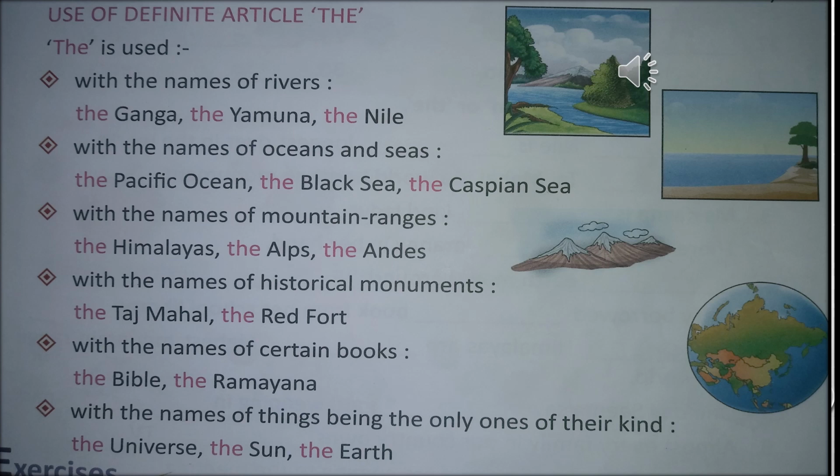With the names of things being the only one of their kind: the universe, the sun, the earth. Do we have many universes, many suns and a lot of earths? No. We have only one universe, only one sun and only one earth. So, these are one of their kind. Mostly we use article the with the proper noun. What is a proper noun? It starts with a capital letter and talks about a particular person, place or thing.